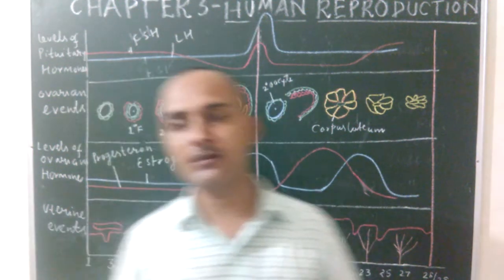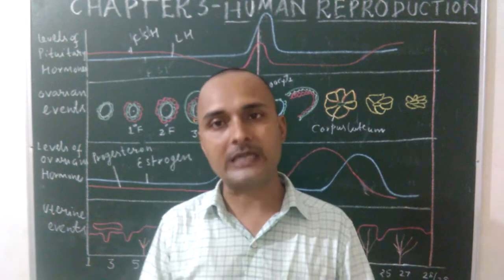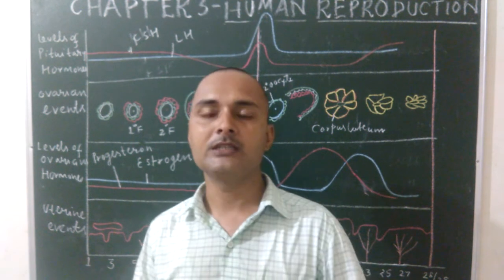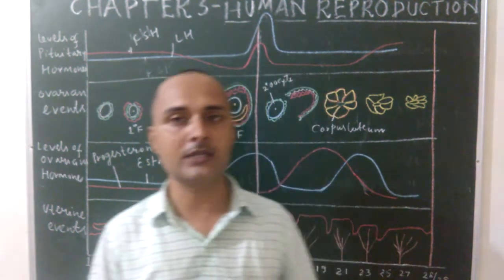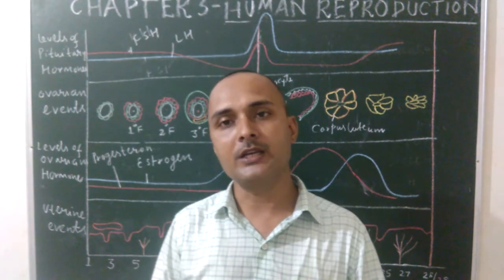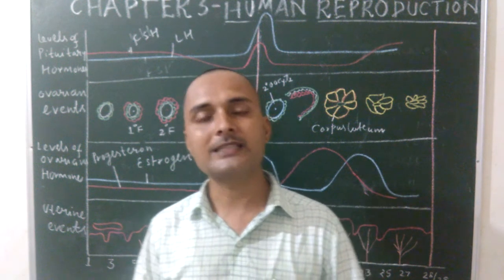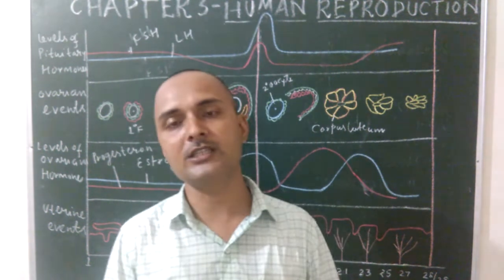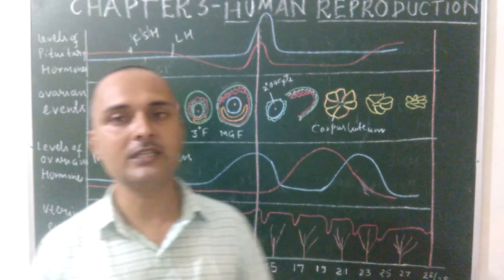Sometimes when the human female becomes mature but in the absence of fertilization, the wall of the uterus ruptures each month. As a result, there is a release of blood and an unfertilized egg through the vagina of the female. This process is known as menstruation, and these cyclic changes are known as the menstrual cycle. Menstruation only occurs in the absence of fertilization. When fertilization takes place, menstruation stops.